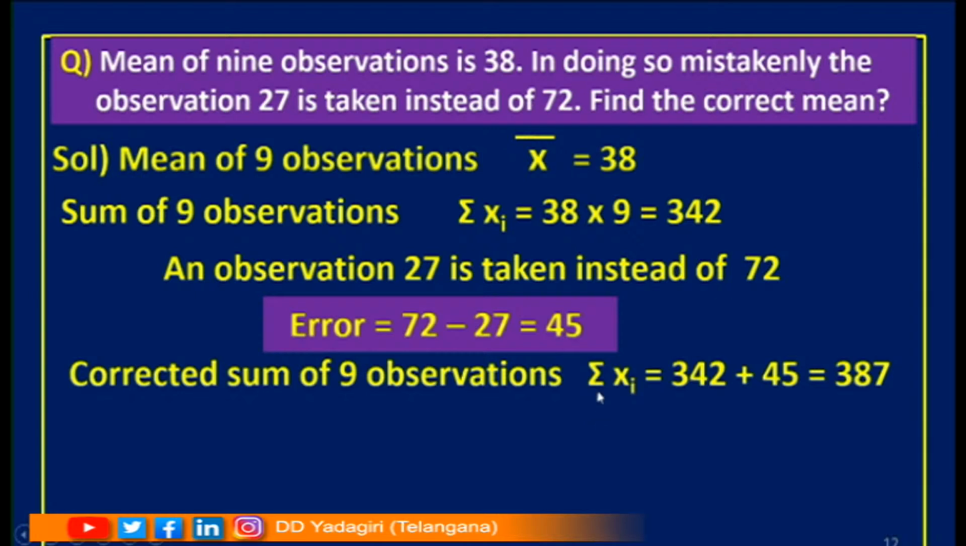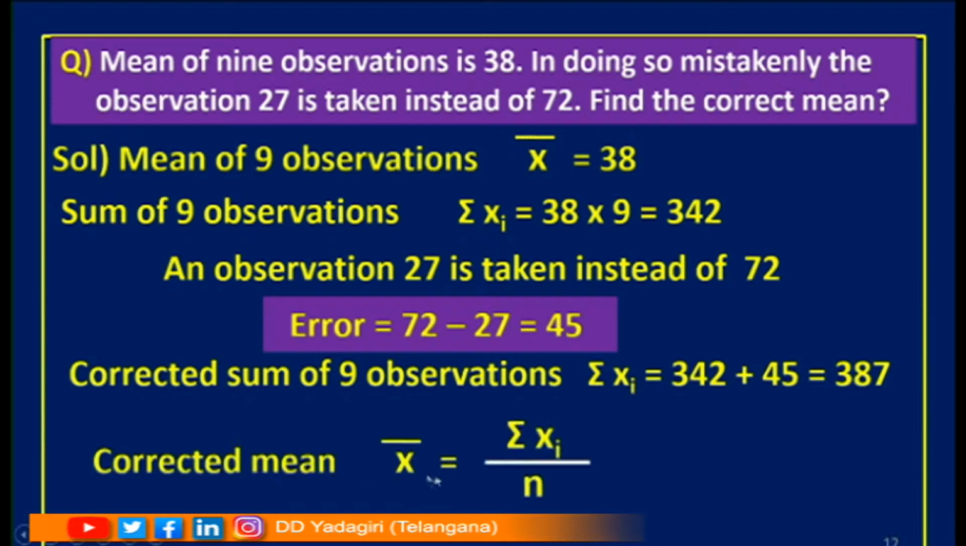It is very simple. Sigma xi equal to this sum you have to take, and as we have taken less, see children, we have taken 27 instead of 72. So, we have taken less. So, this error should be added. What am I doing here? I am adding the error. So, plus 45, which is equal to 387. So, this is the corrected sum of 9 observations. Children, here if you take mistakenly a greater number instead of a smaller number, then the error should be subtracted.